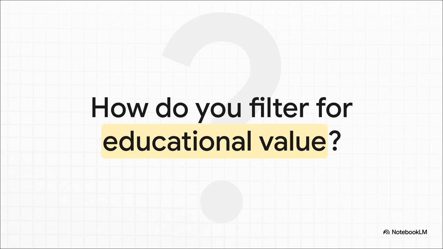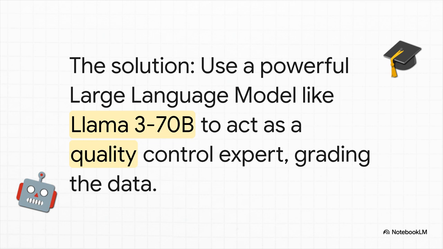I mean, a simple filter is great for catching typos, but it has no way of judging something like educational value. How do you teach a set of rules to tell the difference between a dense, informative article and a page of complete and utter nonsense? You can't. And the solution? Well, it's pretty revolutionary. You use a powerful AI to be your quality control expert. The FineWeb team decided to use Llama 3 70B, one of the best models out there, to literally grade every single document on a scale of 0 to 5 for how useful and educational it was.